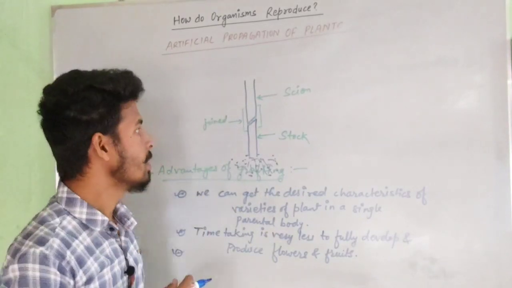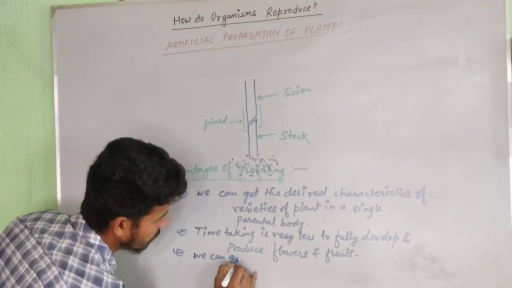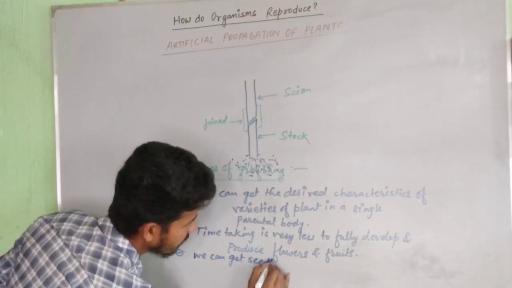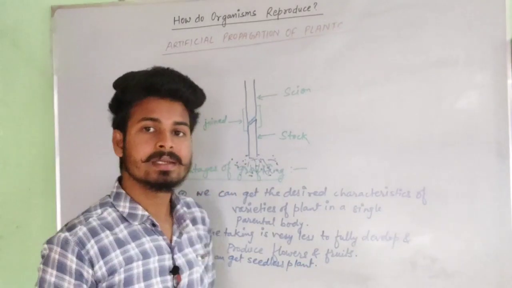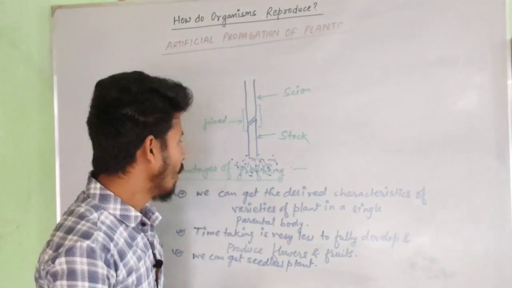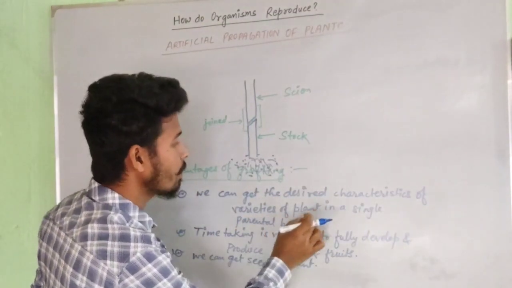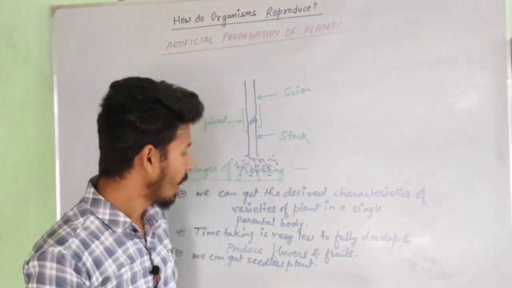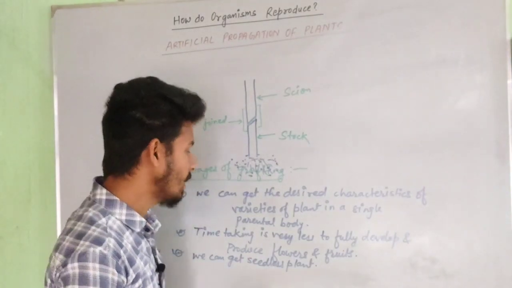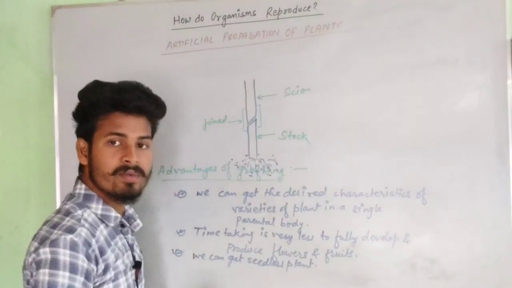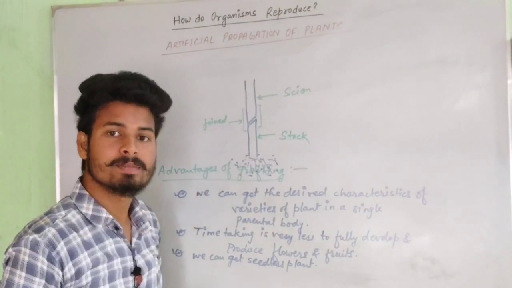To recap, first, we can get the desired characteristic of varieties of plant in a single parental body. Other was that the time taken is very less to fully develop and produce flowers and fruits. And the next was we can get a seedless plant.